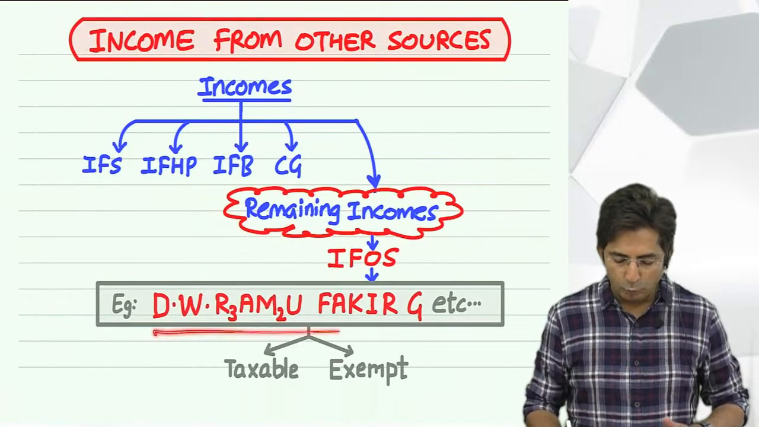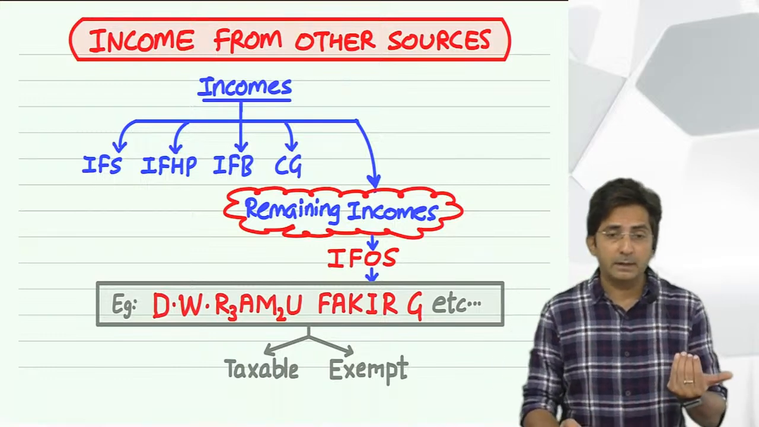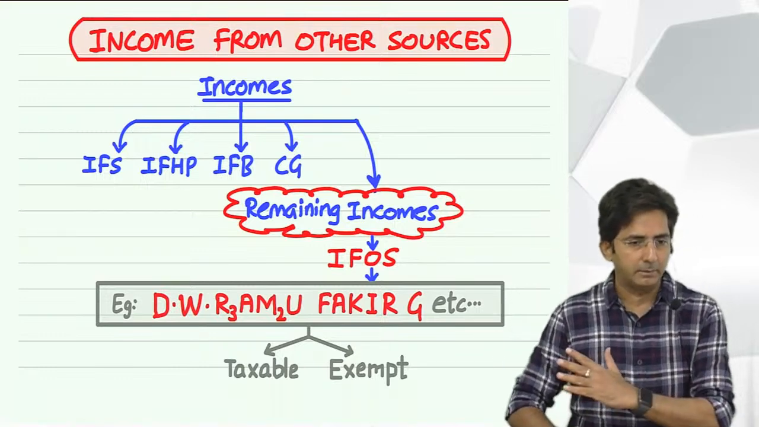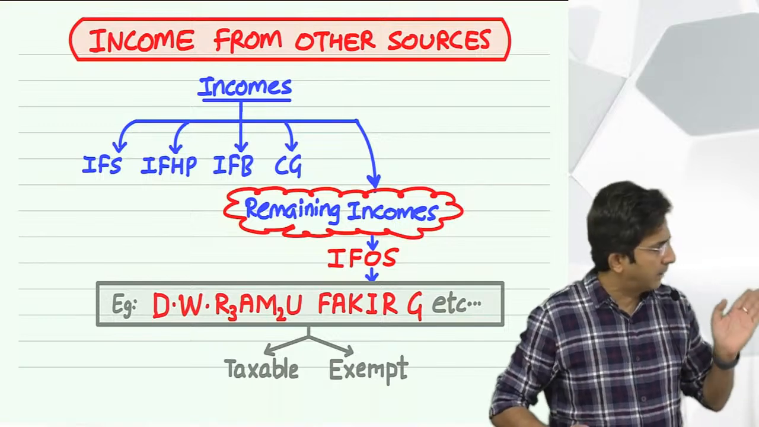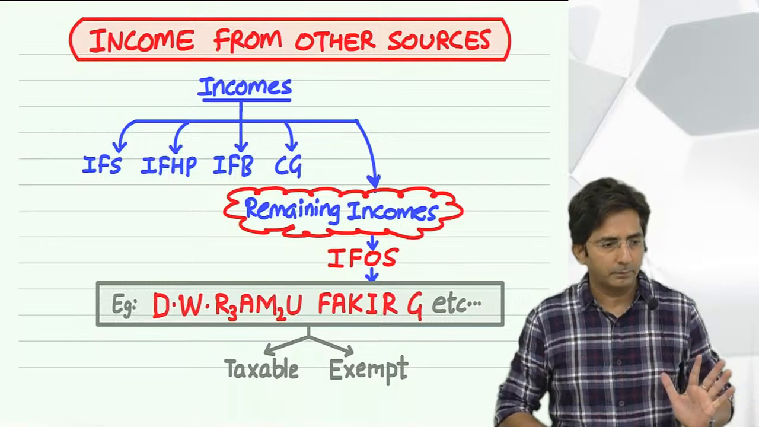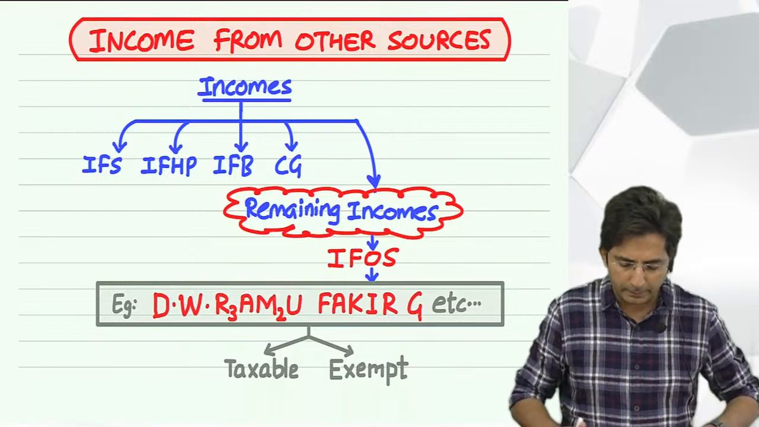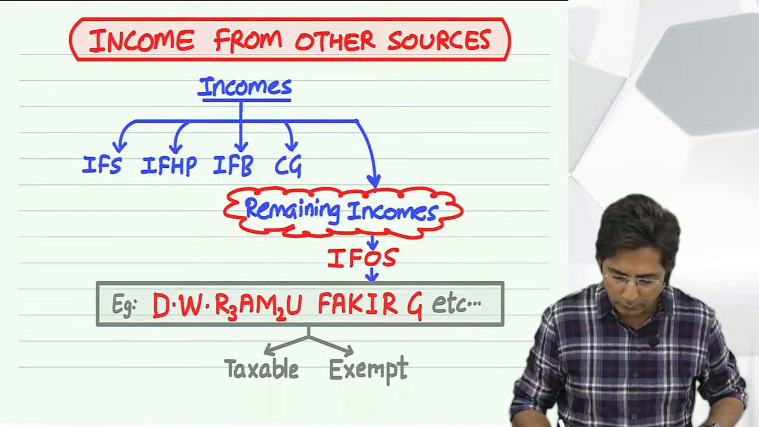That was D.W. Ramu Fakir G. In this keyword, you have to remember which incomes are taxable and which incomes are exempt. Most of the incomes in this keyword are taxable only. But there are certain incomes which are exempt under section 10(1), 10(17), and so on. That is what we did. And in this we still have to study the theory of the gift.